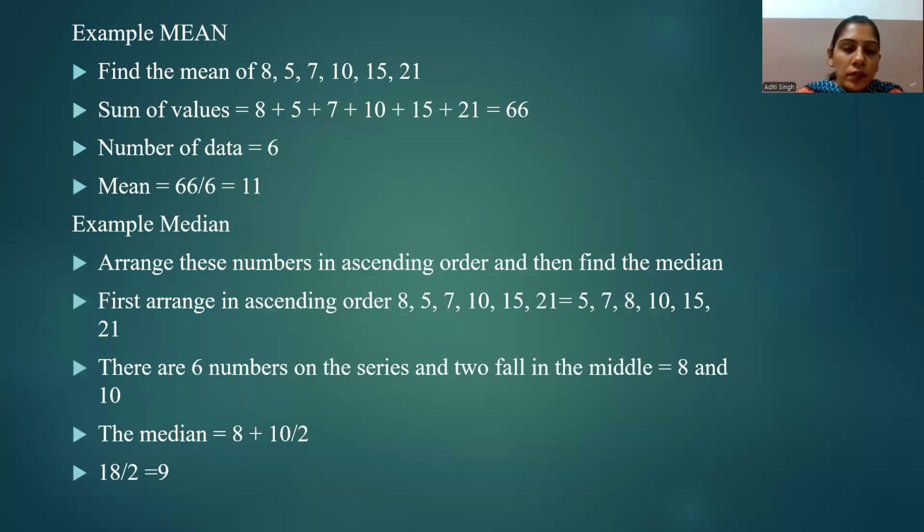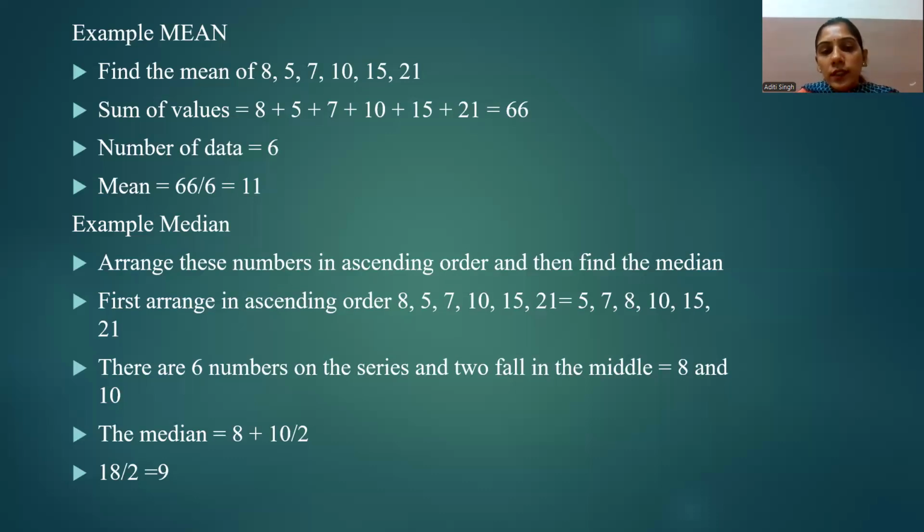So now let's understand median with an example. Here is a data set given for calculating a median. What we have to do first is arrange that data. We have the data 8, 5, 7, 10, 15, and 21. This is the given data set or data series. We have to arrange this data in a particular order, in ascending order or descending order.